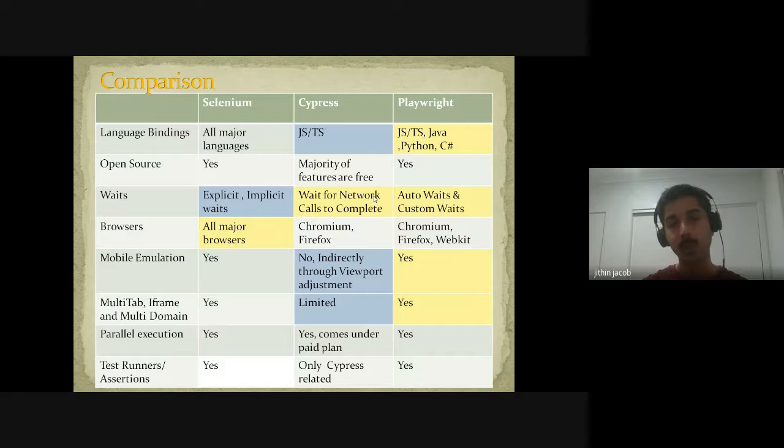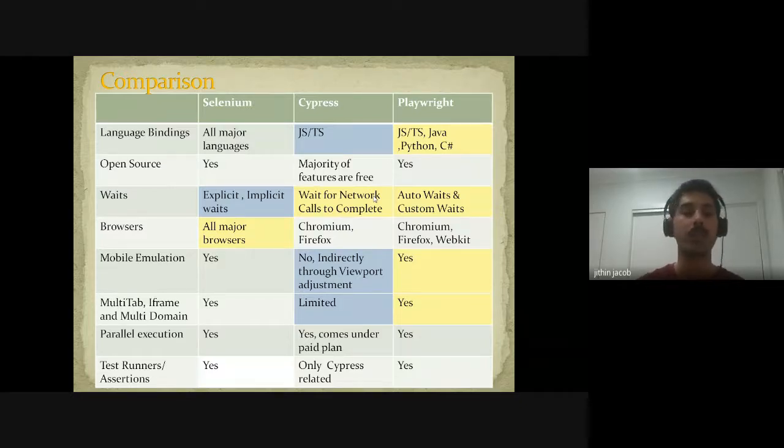Then it makes sure that the token is correct, then logs the user into the site. This will involve navigating to multiple super domains, and this scenario is not currently supported in Cypress. So if you are doing a POC, just make sure that this scenario can be handled through Cypress. And there's a ticket already open in the Cypress GitHub page. So they are trying to fix it, I guess, but not sure when the fix will come through.